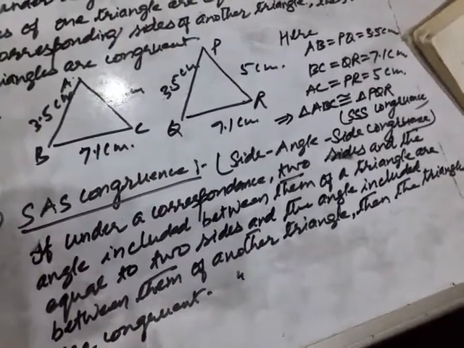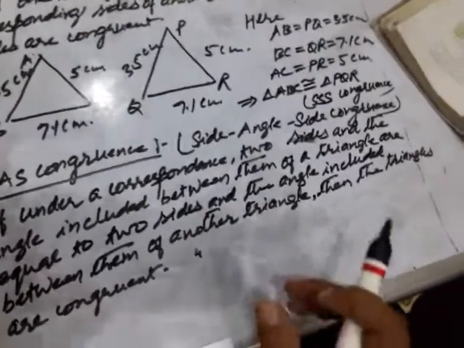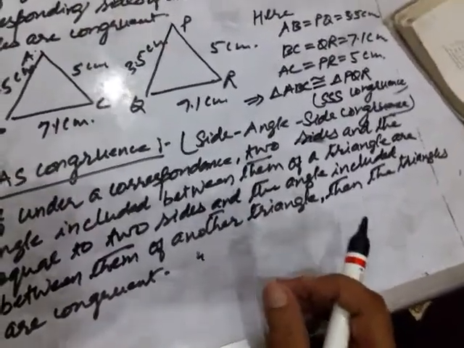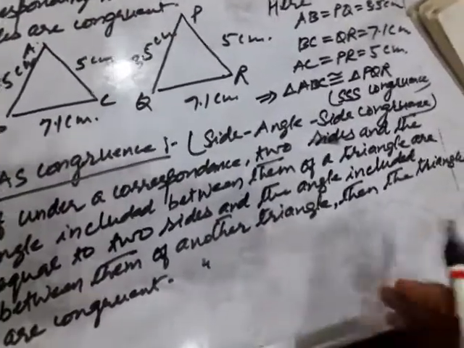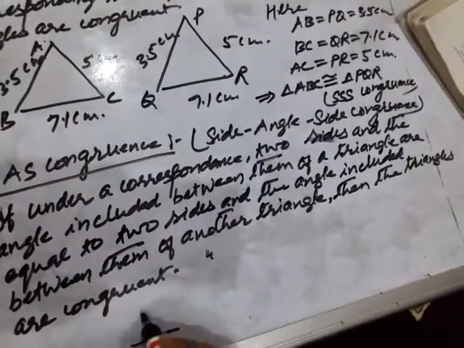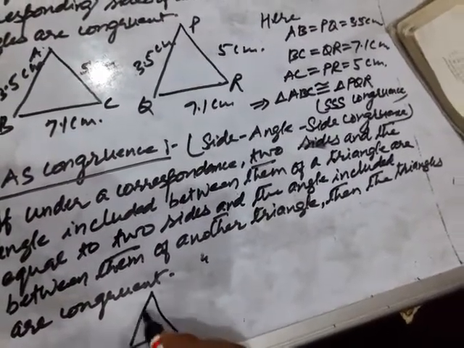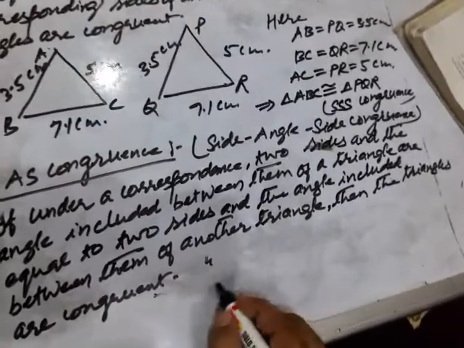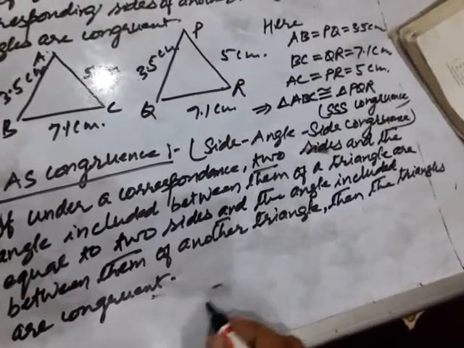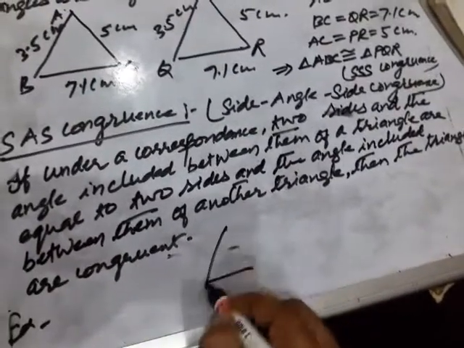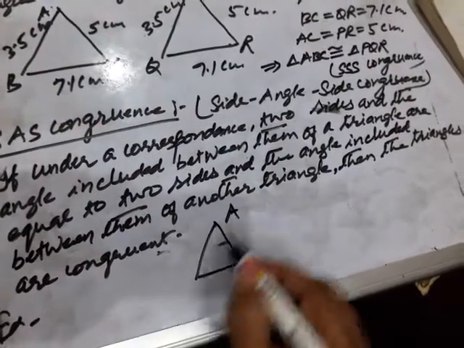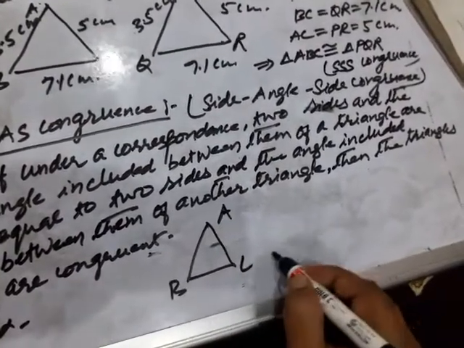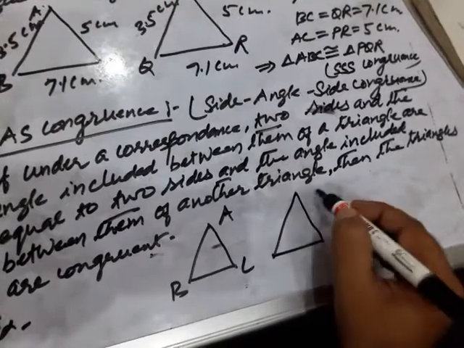See the example, children. Here are triangle ABC and triangle DEF. Two triangles are there. Let us take triangle ABC and triangle DEF. Two triangles.